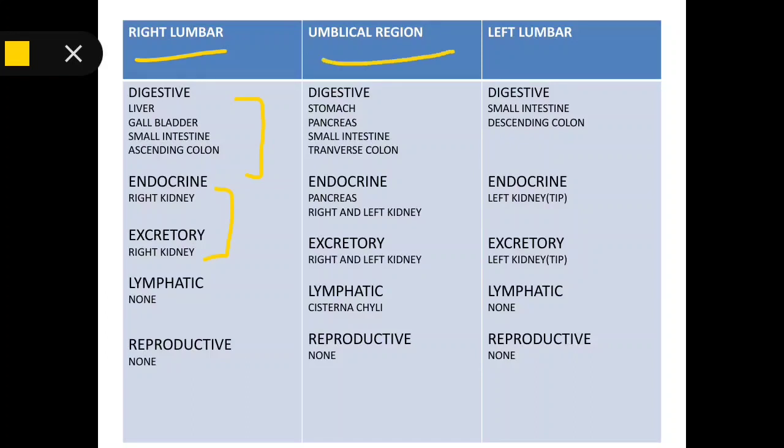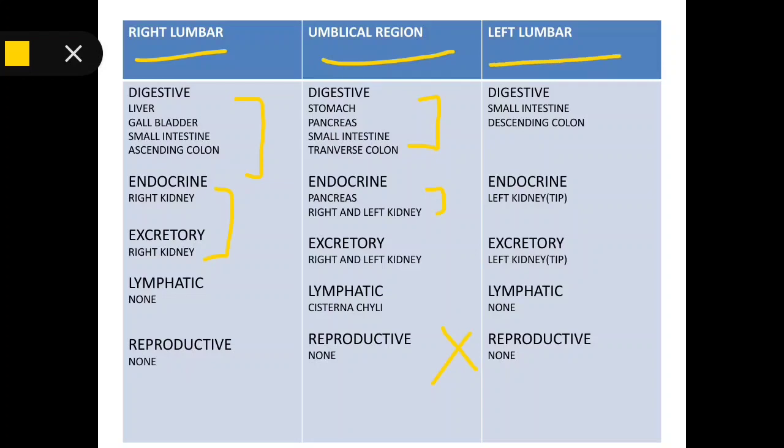Now the umbilical region. In digestive we have stomach, pancreas, small intestine and transverse colon. In endocrine we have pancreas and right and left kidney. In excretory we have right and left kidney. In lymphatics we have cisterna chyli. There are no reproductive organs present here.